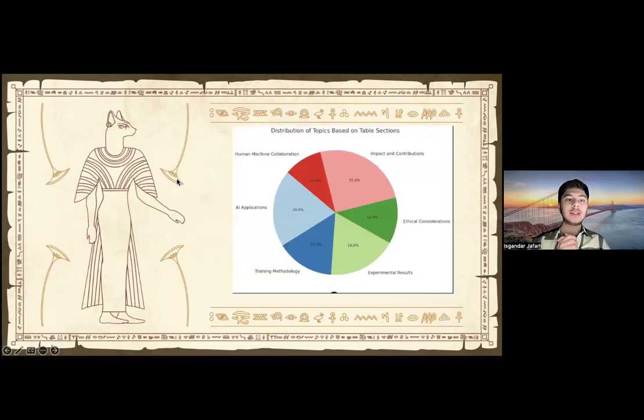So now I want to discuss my own pie chart that I made using the data from there about the distribution of the importance of topics. So there, I downloaded Pinocchio, which is an AI library app, and I used the LLMs there, which I trained myself, to get this raw data. So here we can see that while impact and contributions by this paper were the most significant, human-machine collaboration was quite lacking, especially for the first one about Egyptian hieroglyphic research. And the same can be said about ethical considerations, which were a problem.